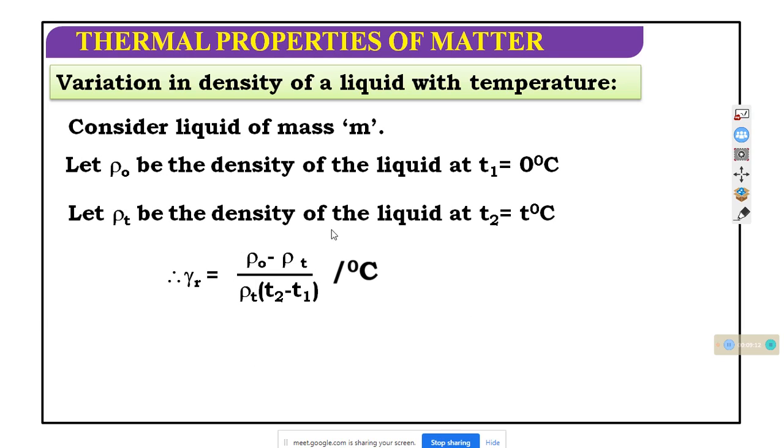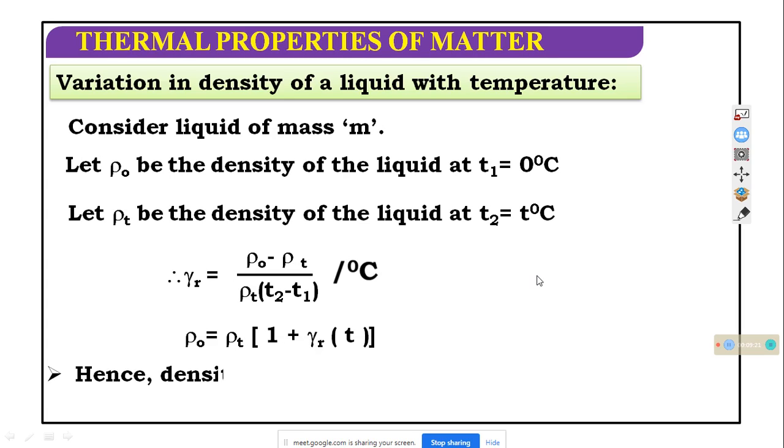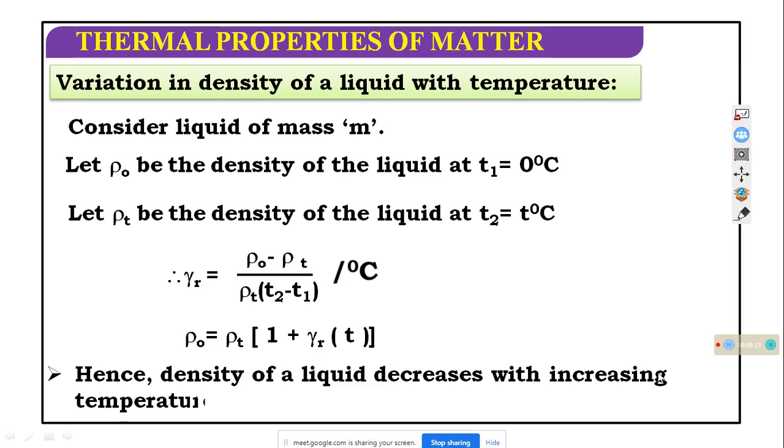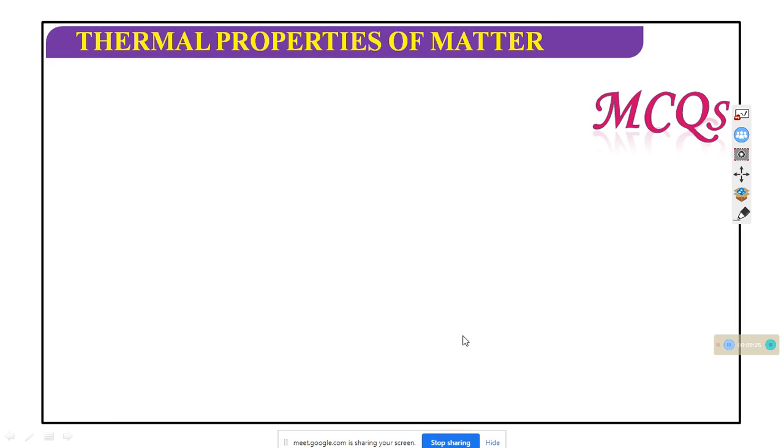It is the same as the volumic expansion. So rho 0 equals rho T into 1 plus gamma T, where T is the change of temperature. And the density of a liquid increases and decreases with temperature.